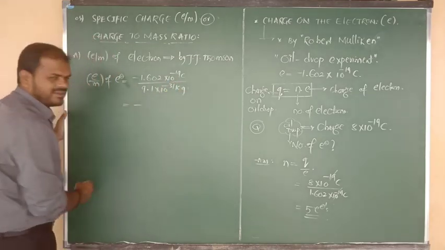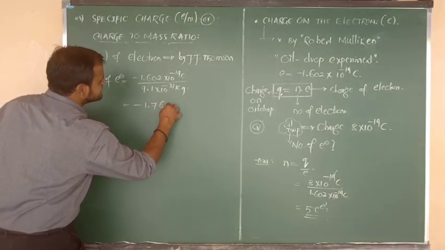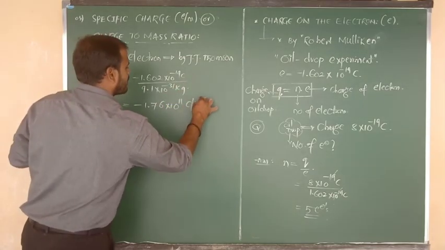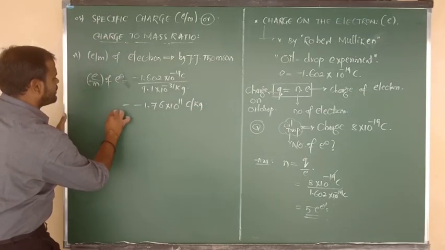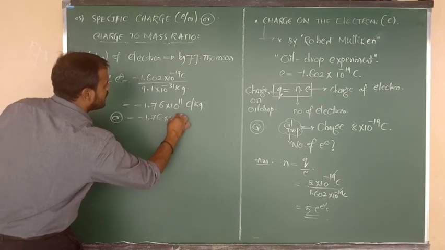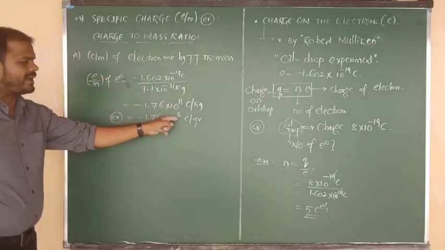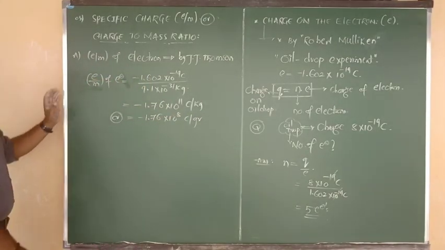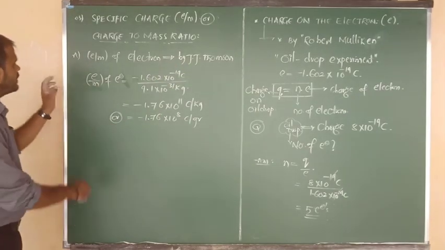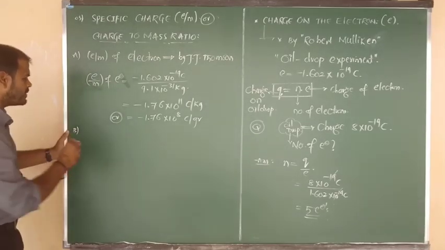When we simplify these values, we get minus 1.76 into 10 to the power of 11 coulombs per kg. If you want, you can convert this value into grams: minus 1.76 into 10 to the power of 8 coulombs per gram, because 11 minus 3 is 8. So this is the specific charge of the electron, given by J.J. Thomson.